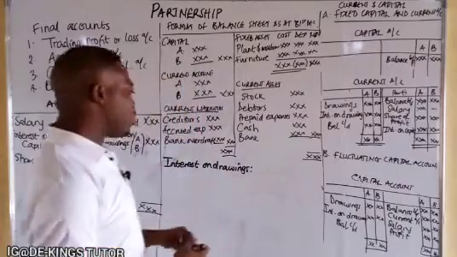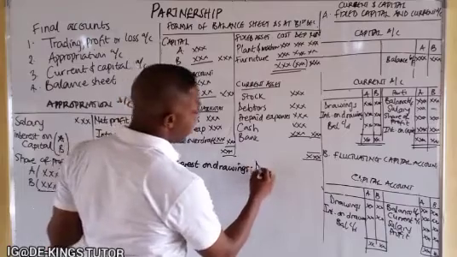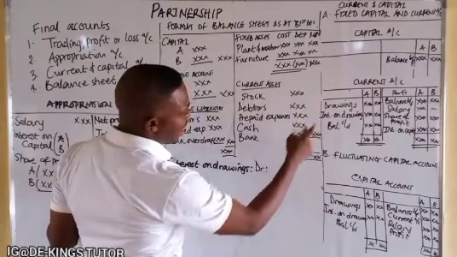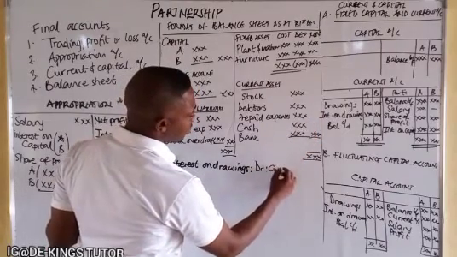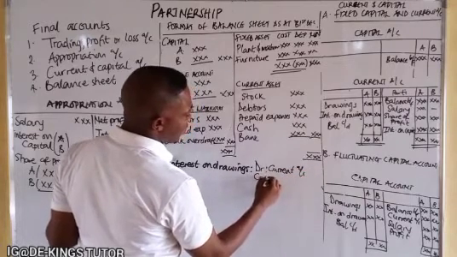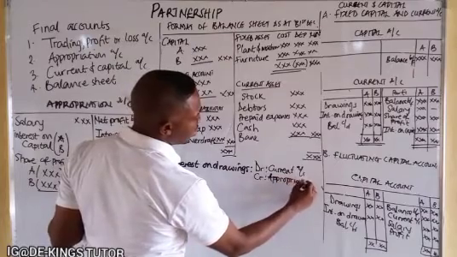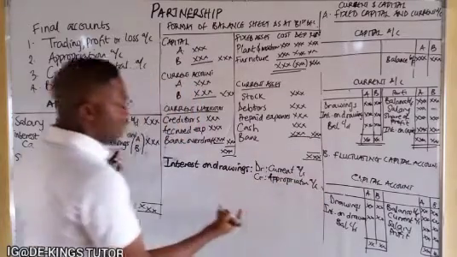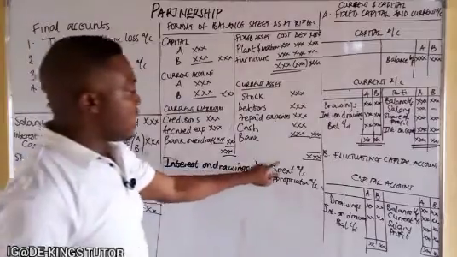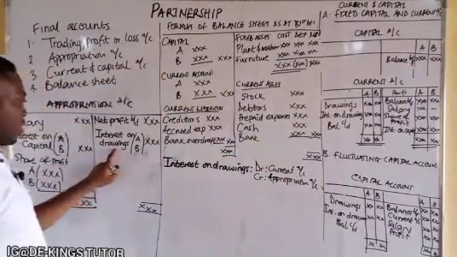So when there is interest on drawings, as we have seen here, you are going to debit the individual partner's current account, and you are going to credit the appropriation account. Look at it here.